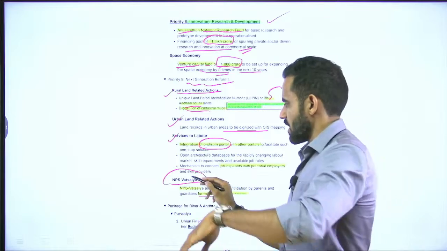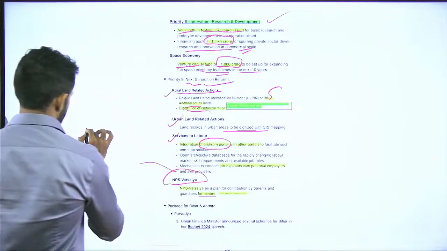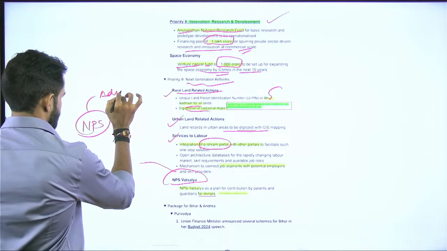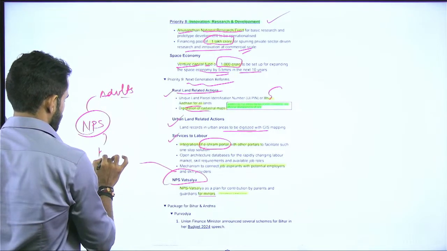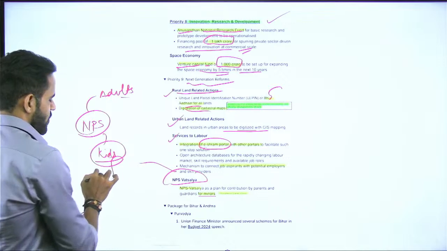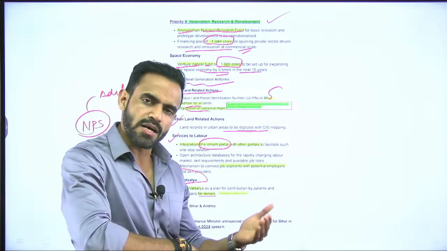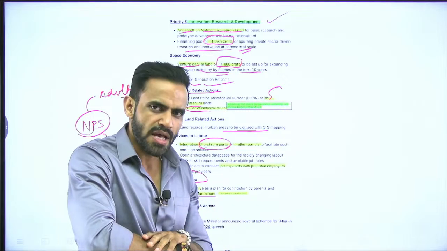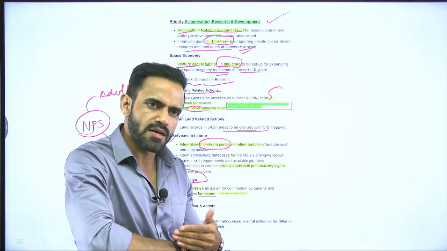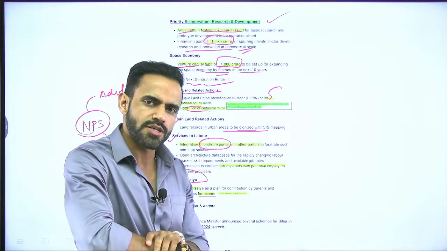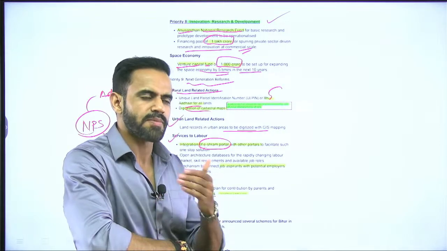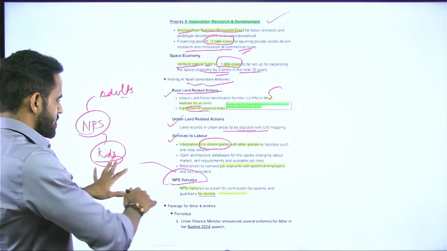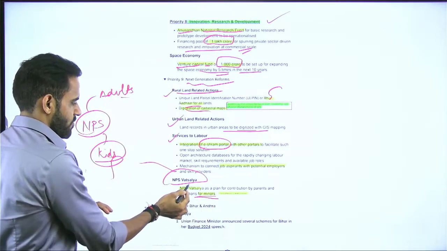Now this is important. NPS is basically new pension scheme. Previously it was for adults. Now it is for kids also. That means you can plan pension for your kids. Right now you can continue to contribute. This contribution can be by parents or by guardian, and once the kids will be adult, then this will be converted into a full-fledged pension scheme, and the pension will be given after the retirement age. Okay, so this is something which is new and it is for minor.